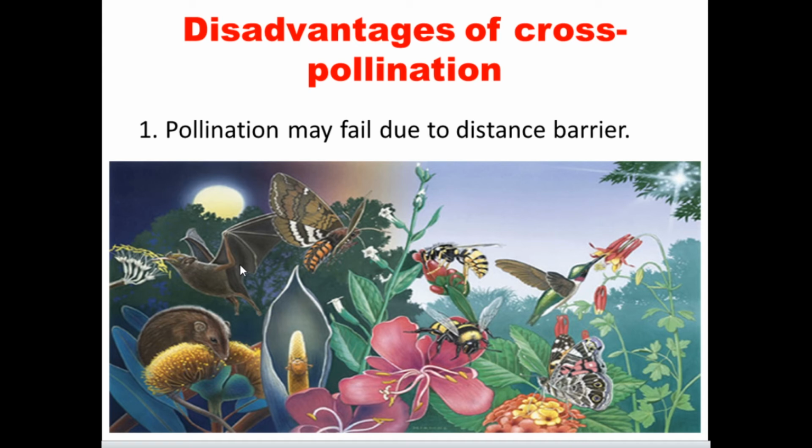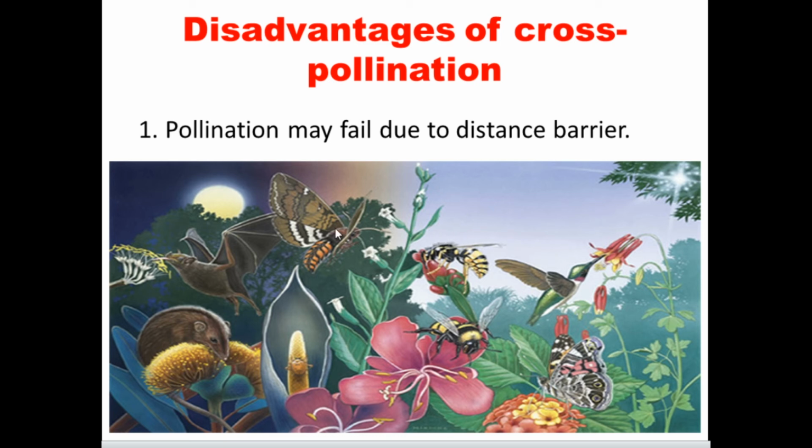Suppose the agent is not available, then cross pollination is impossible, because these agents are the only ones that carry the pollen grains from one flower to another flower. Except these, the wind also we can consider an agent of pollination, more or less. So these plants always expect an agent to carry the pollen grains to reach another flower.